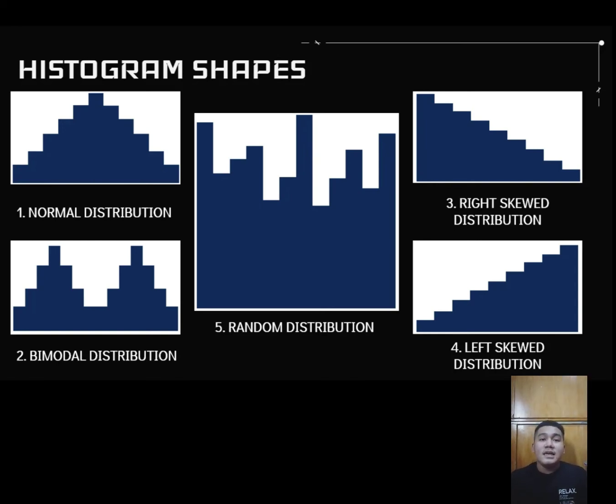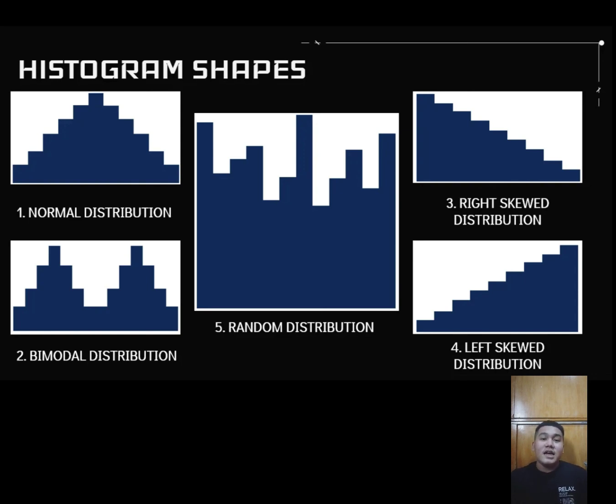So the next is a left skew distribution. A left skew distribution is also called a negatively skewed distribution. In a left skew distribution, a large number of data values occur on the right side with a fewer number of data values on the left side. A left skew distribution usually occurs when the data has a range boundary on the right hand side of the histogram. For example, a boundary such as 100.